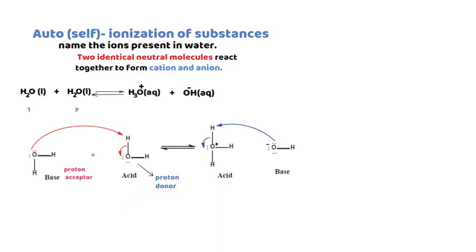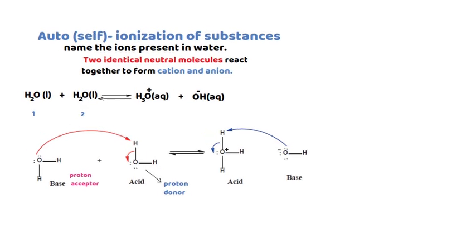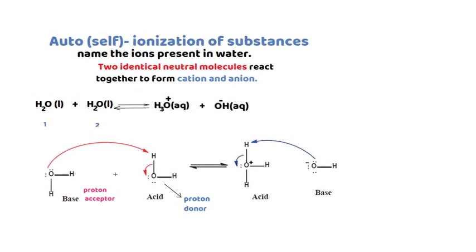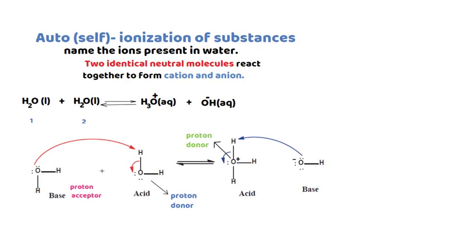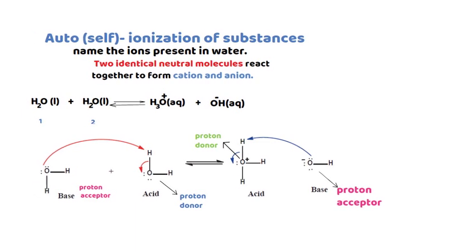These two waters react together and form hydrogen ion and hydroxide ion. When we consider the backward reaction, hydrogen ion is a proton donor because it gives a proton to hydroxide ion. But hydroxide ion is a proton acceptor because it accepts a proton from hydrogen ion.